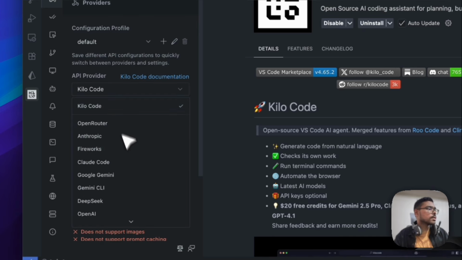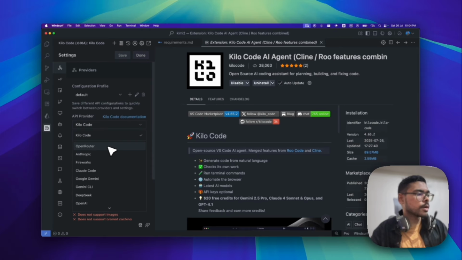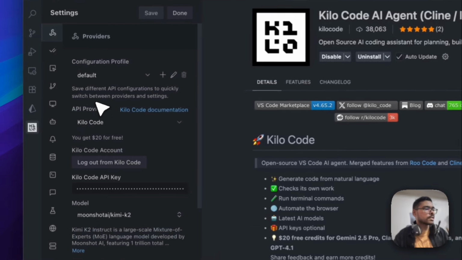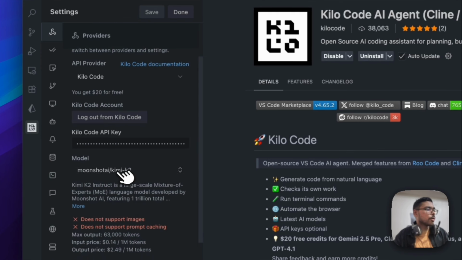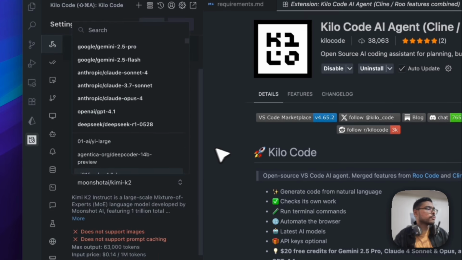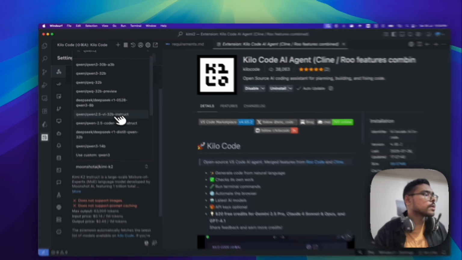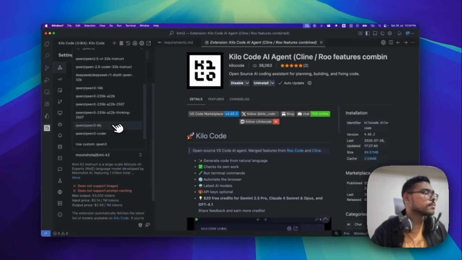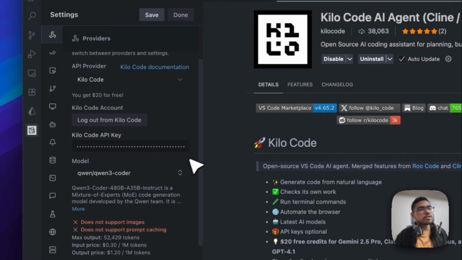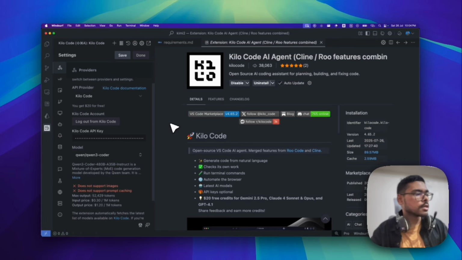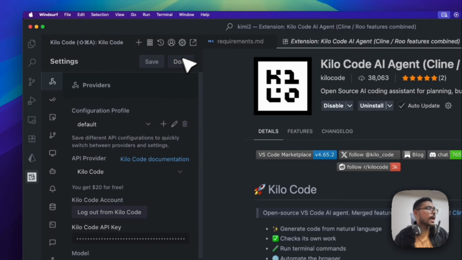You can choose the provider from here. You can also choose OpenRouter here. I have chosen KiloCode because it gives the $20 free. You just need to paste the KiloCode API key and then choose the model. I have chosen Kimi K2 here. You can also choose Qwen3 coder, I guess it's there. They also have Claude 4 Sonnet, so you can try out all three models from KiloCode. You can just save it and it's done.